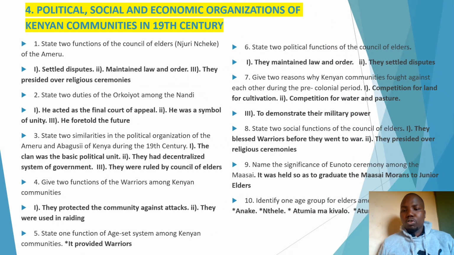Let's now move to the next topic, that is topic 4. Topic 4 is normally about political, social, and economic organizations of Kenyan communities in the 19th century. Under this topic, the questions you expect in paper 1, section A are among the following. Number 1, you can be asked to state 2 functions of the Council of Elders, that is during the Njuri Ncheke of the Ameru. Functions of the Council of Elders.